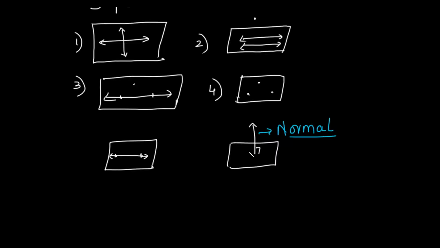Now a plane can have several normals. It can have infinite number of normals actually. And all these normals have proportional direction ratios. See, a normal is nothing but a line. A line will always have direction ratios. So all the normals which are to the same plane will have proportional direction ratios because all of them are going to be parallel to each other. So their direction ratios will be proportional. So we are going to define just one normal to a particular plane, and that normal will have a particular set of direction ratios.